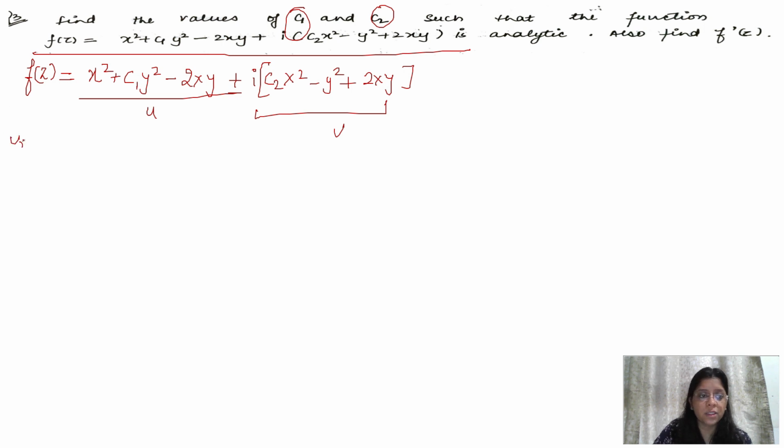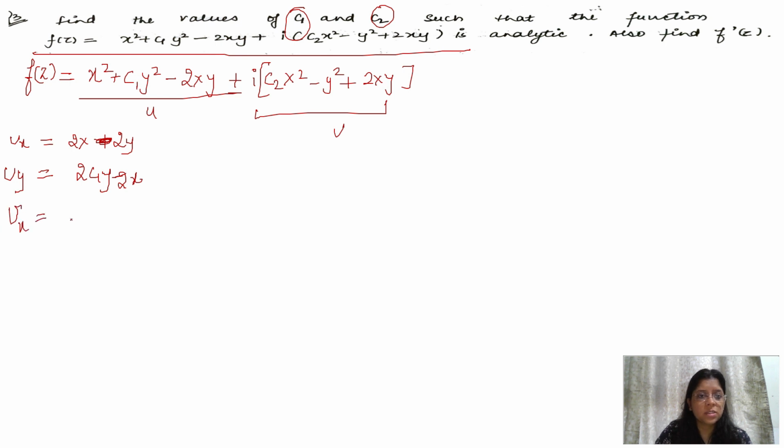So what we'll do is find the partial derivatives, equate them with the help of the CR equations, and then check the values of c1 and c2. So ux, the derivative of u with respect to x, is 2x plus 0 minus 2y. Then uy is 2c1y minus 2x.